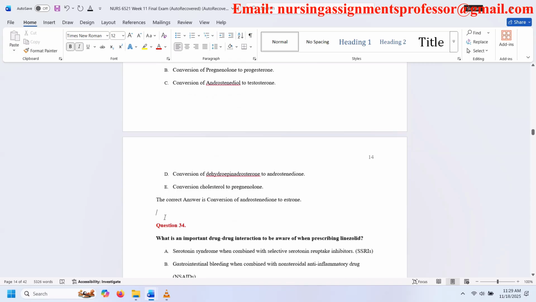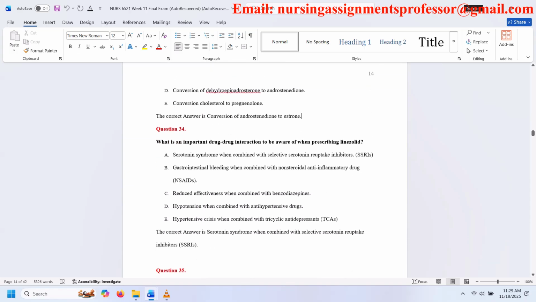Question 34. What is an important drug-drug interaction to be aware of when prescribing linezolid? A. Serotonin syndrome when combined with selective serotonin reuptake inhibitors. B. Gastrointestinal bleeding when combined with nonsteroidal anti-inflammatory drugs. C. Reduced effectiveness when combined with benzodiazepines. D. Hypotension when combined with antihypertensive drugs. E. Hypertensive crisis when combined with tricyclic antidepressants. The correct answer is serotonin syndrome when combined with selective serotonin reuptake inhibitors.